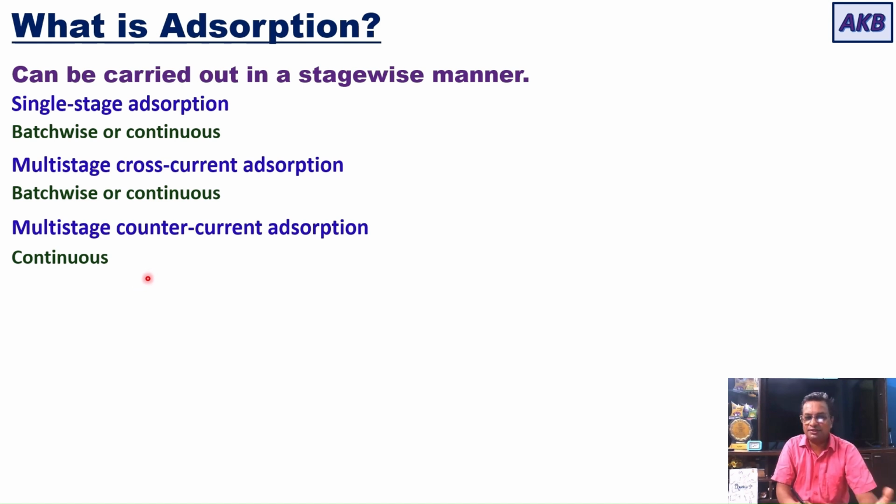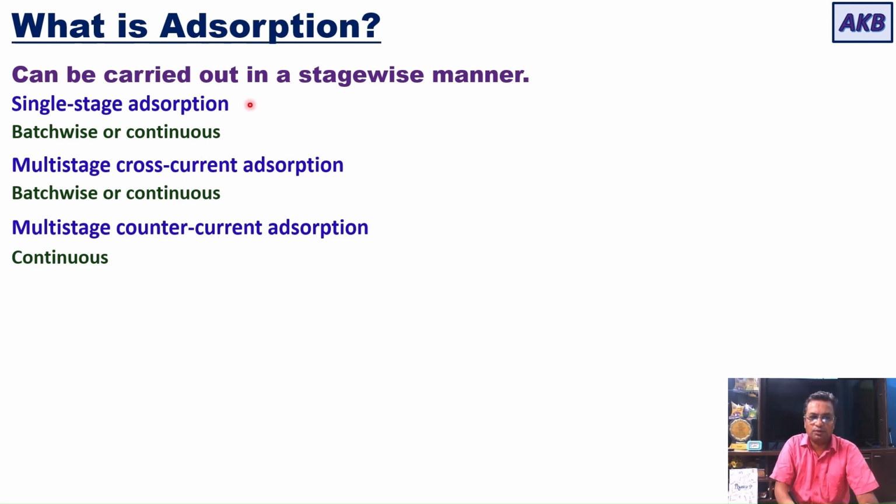In my discussions on leaching and then liquid extraction, I have talked about this. I had discussed single stage operations, multi-stage cross-current operations, and multi-stage counter-current operations. Like those operations, adsorption can also be carried out in a stage-wise manner.